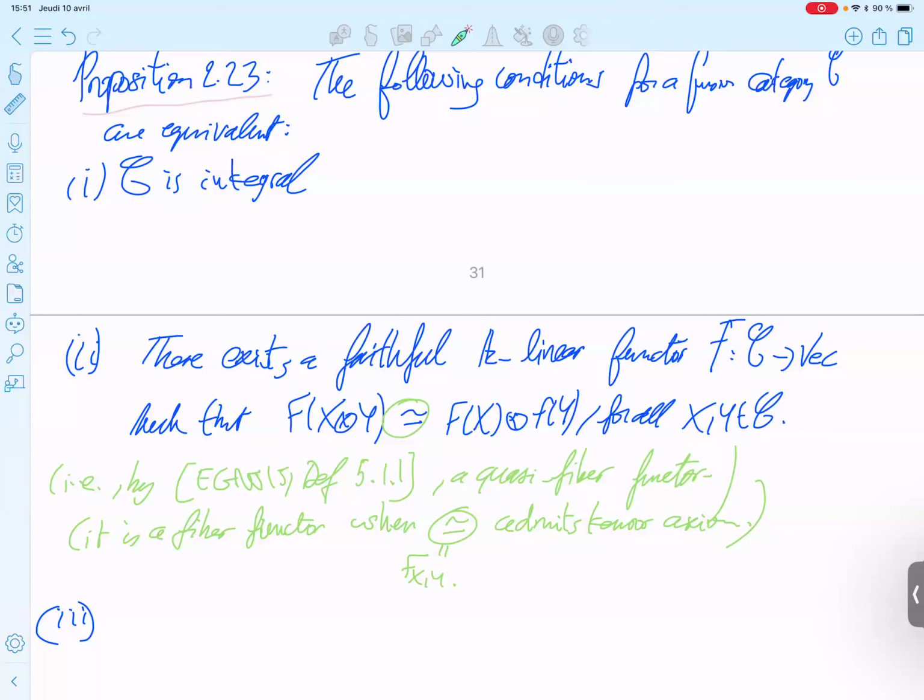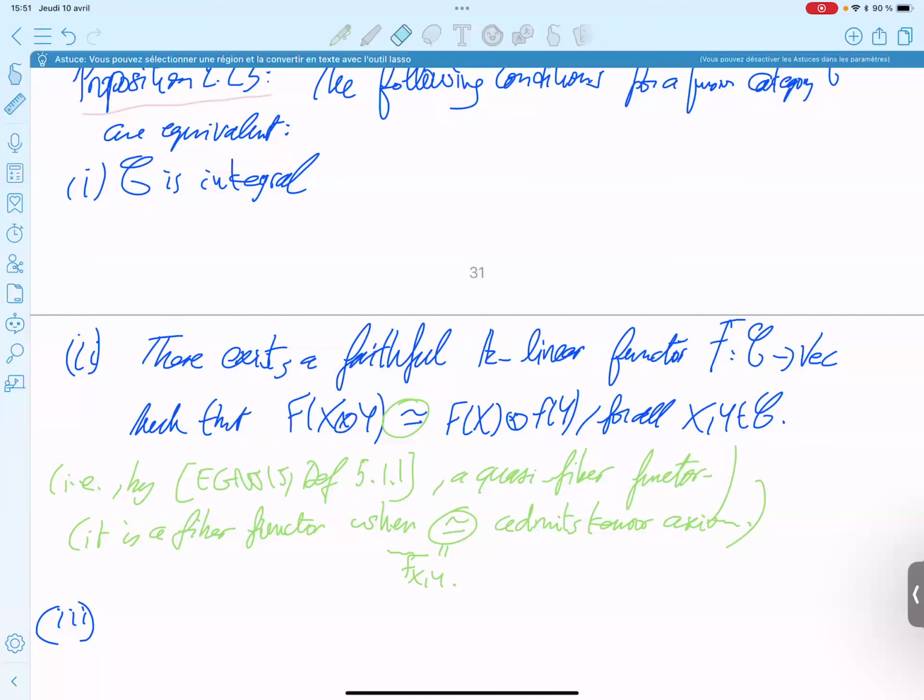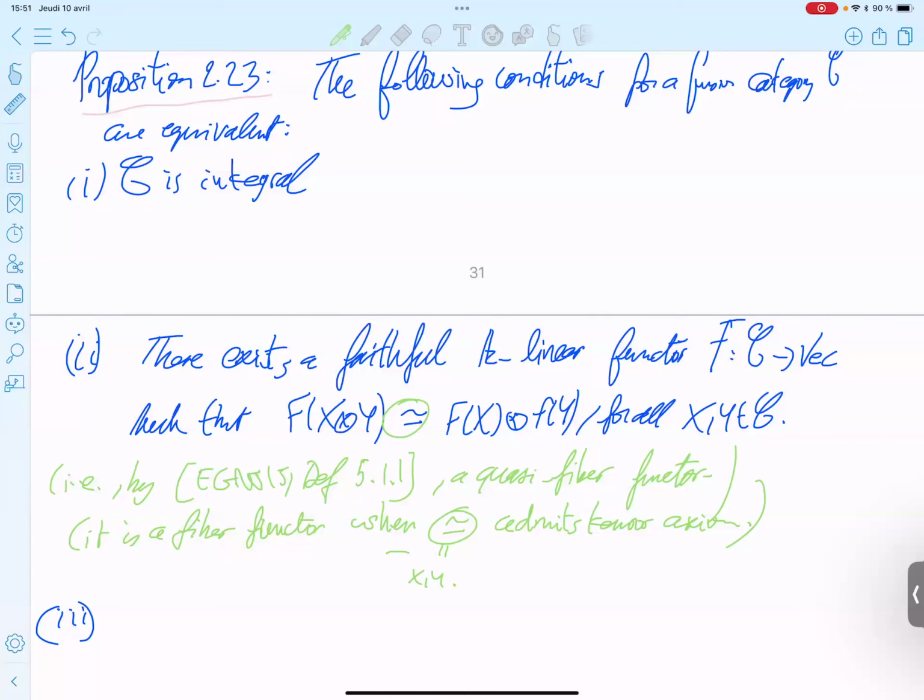I wrote not F but G, because F is for the functor. This is something else, denoted like that in the book.